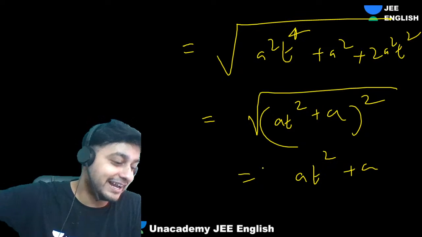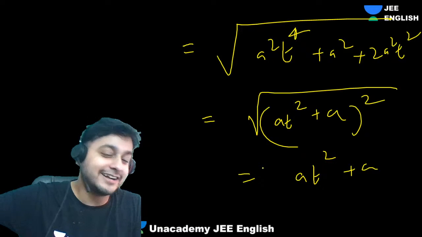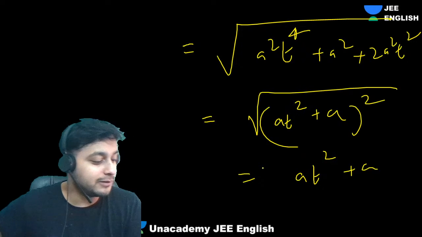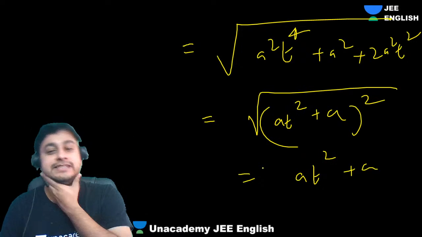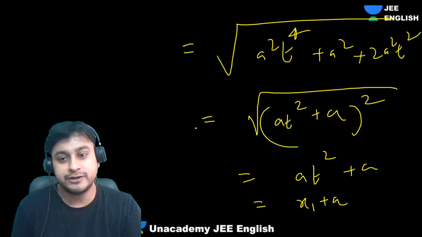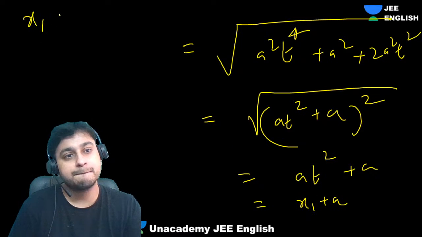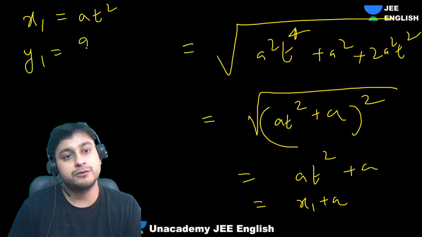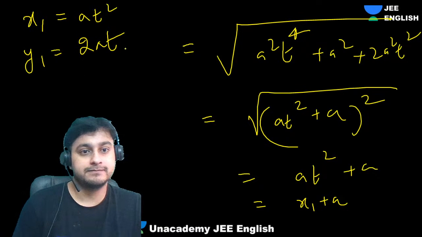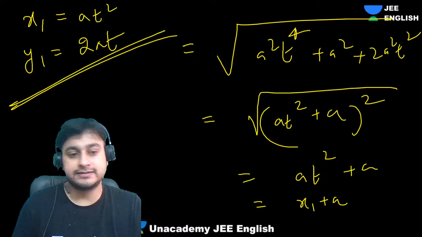Do we need to mug up that? Does it take us 30 seconds to do it? Do we need to mug up all those formulas? Not at all. So you can say this is nothing but x1 plus a also, because x1 is at².